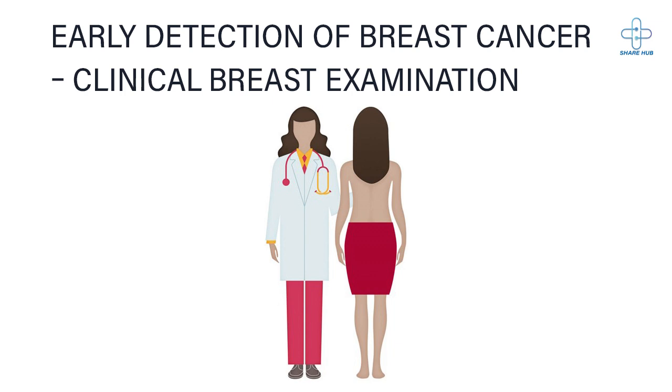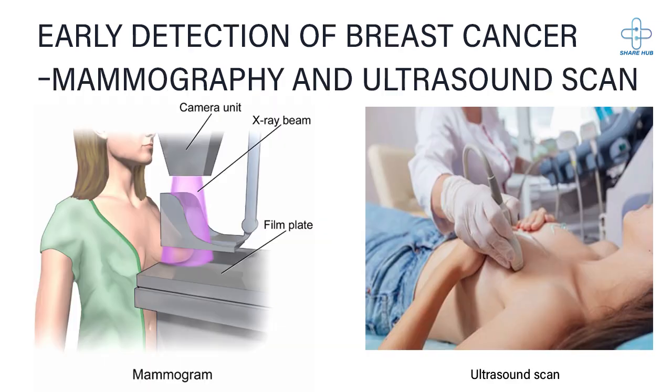Clinical breast examination is a key method for the early detection of breast cancer and plays a crucial role in the triple assessment process. Following a thorough patient history, this examination helps guide further investigations and confirms the diagnosis of breast cancer. Breast cancer screening uses mammograms and ultrasounds to check for problems in the breasts. Mammograms work better for older women, but adding an ultrasound helps find issues more effectively for women of all ages, especially those under 40. For younger women, ultrasounds are usually better than mammograms at detecting cancer.